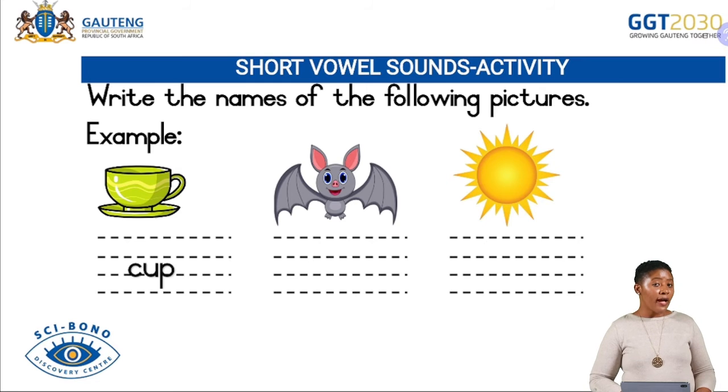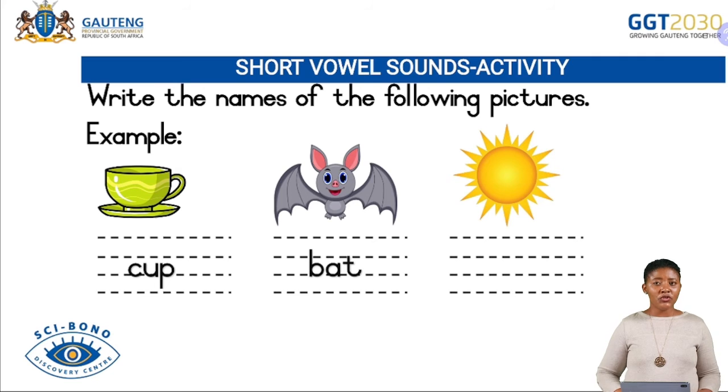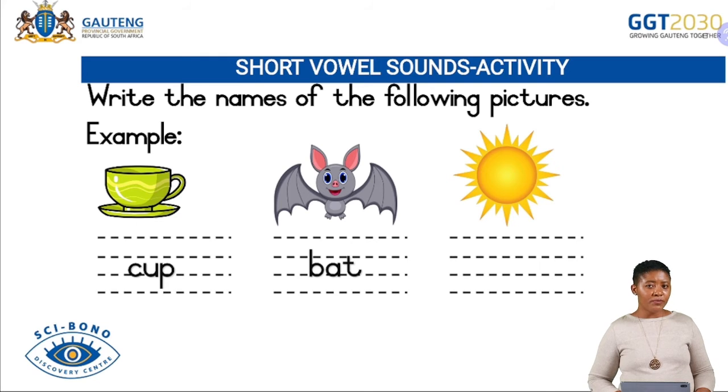Yes, this is a cup. Well done. What else? This is a bat. Yes, it is a bat. Can you write the next word by looking at the picture? Look at your picture very carefully. Write the word of this picture. Yes, this is the sun.